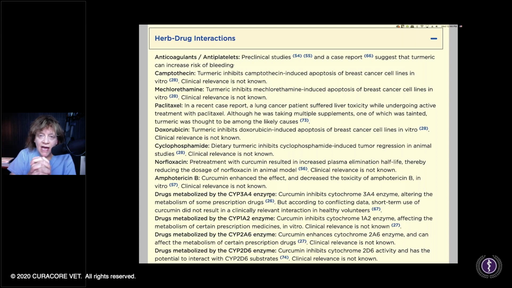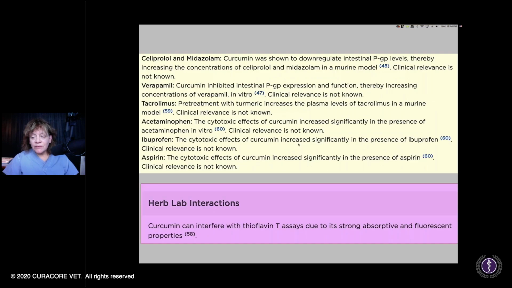A lot of drugs come through that family of enzymes and get degraded. So if curcumin is going to inhibit cytochrome 3A4, that could have very wide-ranging effects. Maybe short-term use did not result in clinically relevant interactions, but you see here there are different families of enzymes that are also affected. Something to be considering. Not to say don't use it, but just be wary when you're using active plant drugs.